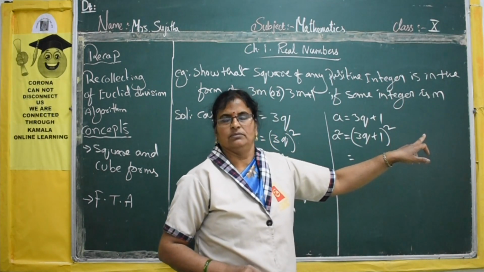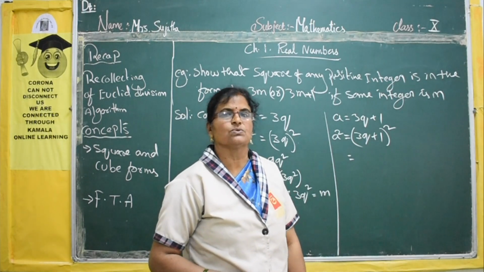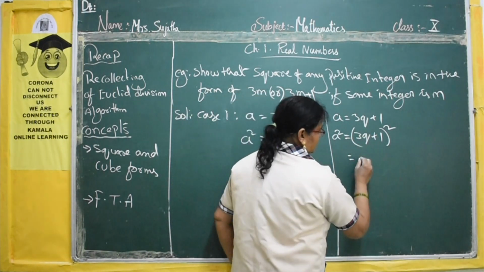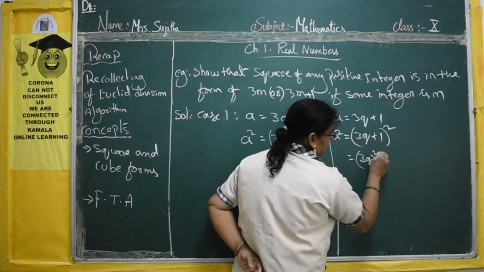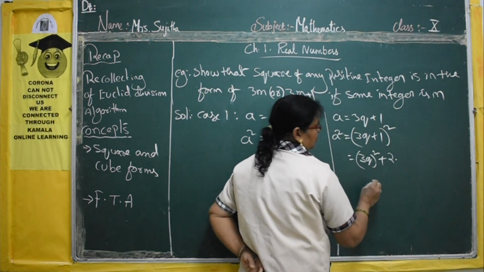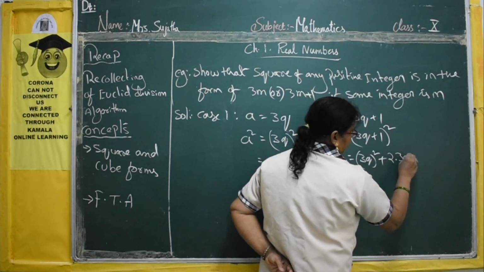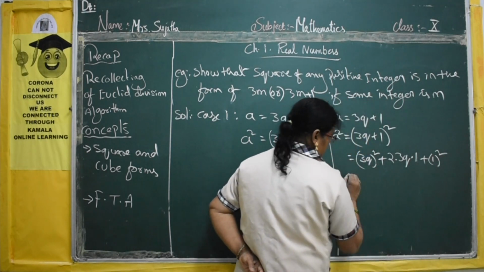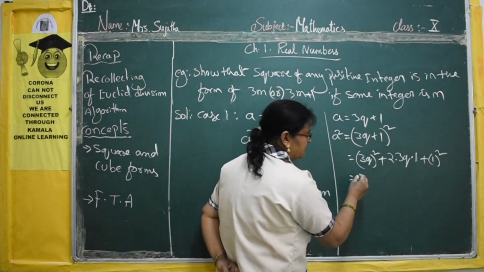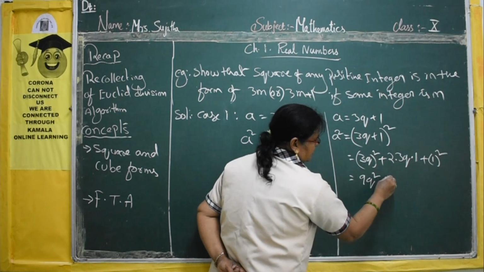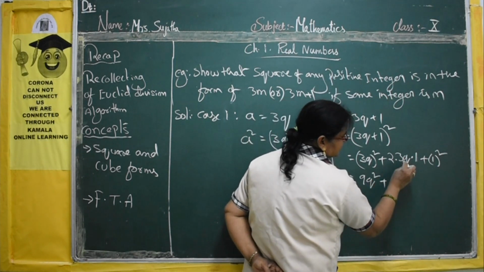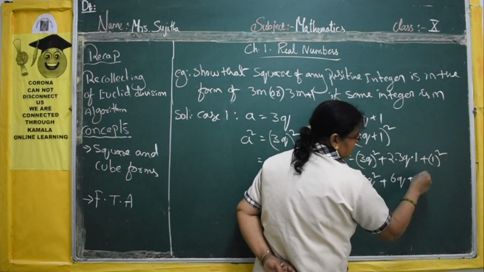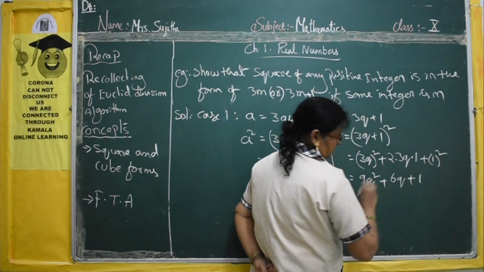The formula for a plus b whole square is a square plus 2ab plus b square. So a square means 3q whole square, plus 2ab, that is 2 into 3q into 1, plus b square, 1 square. 3q square is 9q square, plus 3 twos are 6, 6q, plus 1 square is 1.